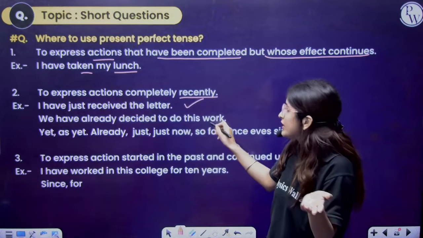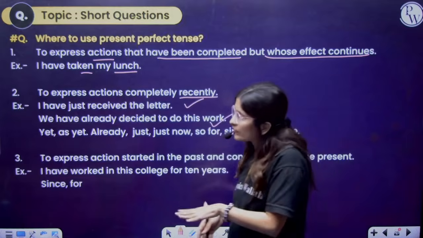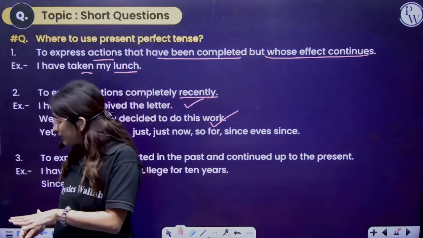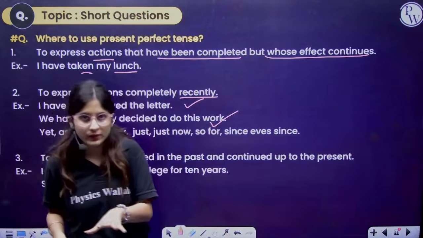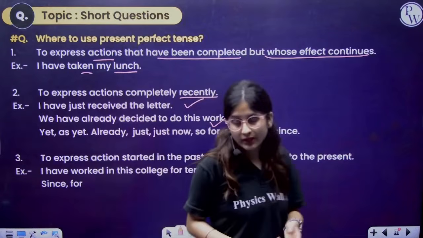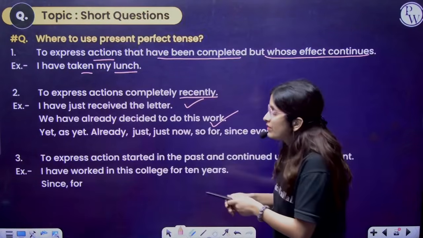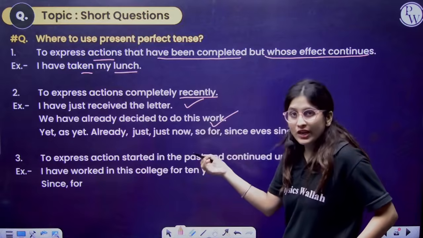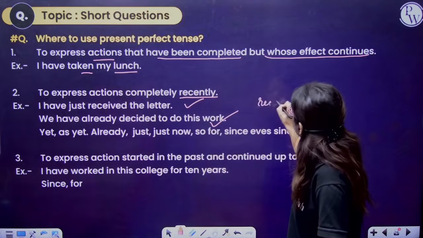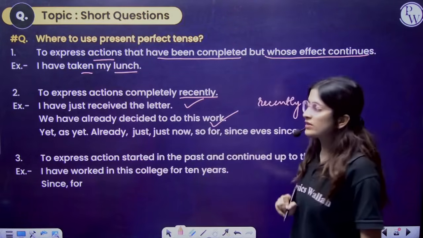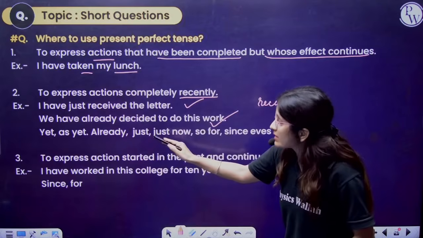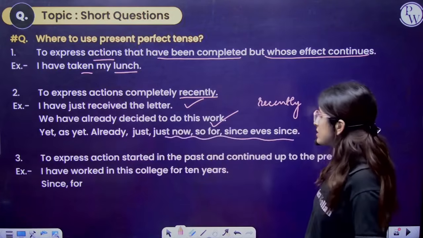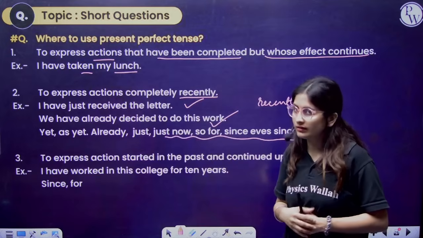We have already decided to do this work. Means we have already decided, okay, I'm going to complete the tense video. So that is recently completed. Now, the words which can be used with it, like recently, yet, already, just now, so far, since, ever.